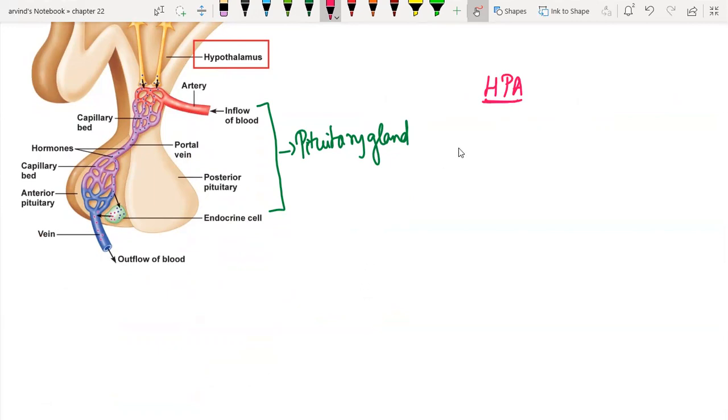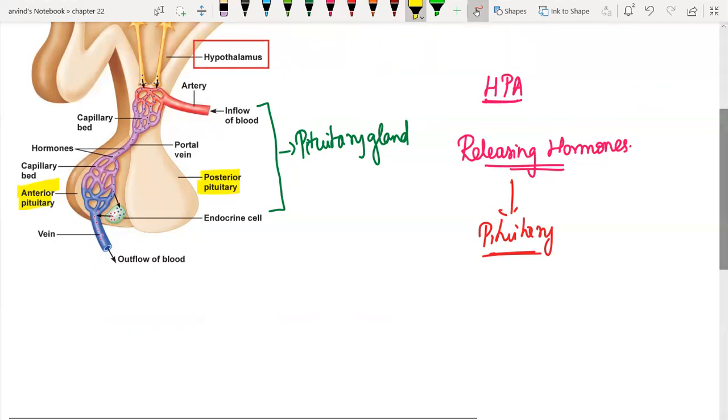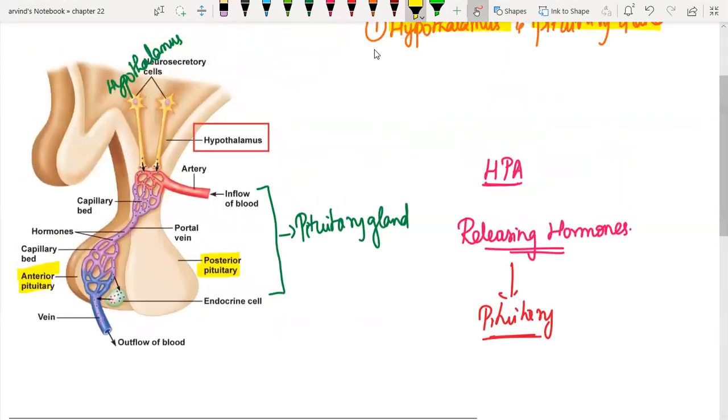Basic information that you must know with respect to the hypothalamus is that it releases a group of hormones called releasing hormones. These releasing hormones communicate to the pituitary gland. If you look at this picture, we have two types of pituitary, the anterior pituitary and the posterior pituitary. The first basic thing you must know is that the hypothalamus communicates with the anterior pituitary by means of a portal circulation.